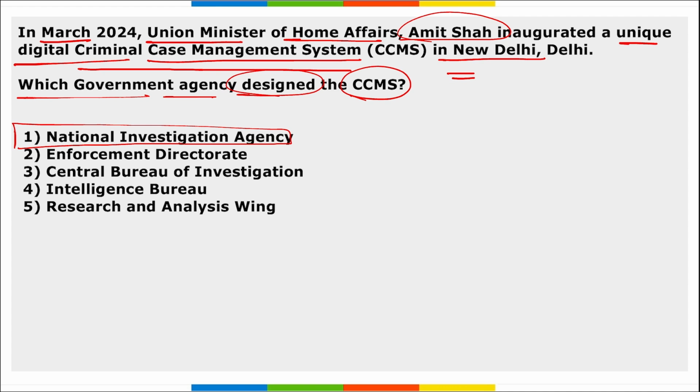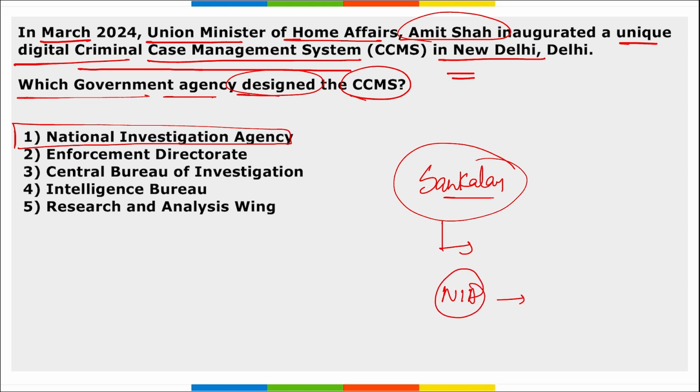Apart from this, remember this was launched by Amit Shah, and he has also launched a mobile application, that is Sankalan. Right, this is a compendium of new criminal laws by the National Criminal Records Bureau. He inaugurated 2 new branch offices of the NIA. Where are they? In Jammu and Kochi, Kerala.